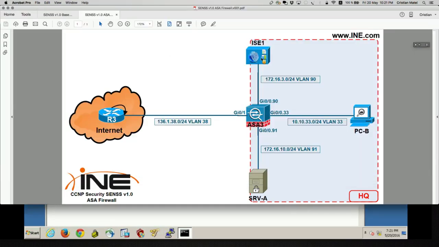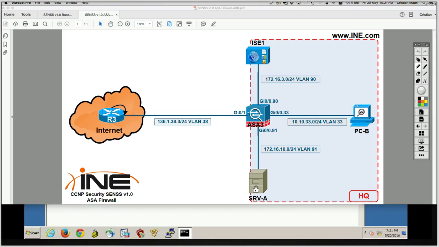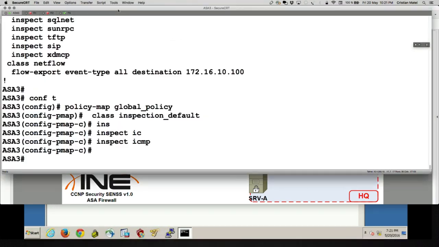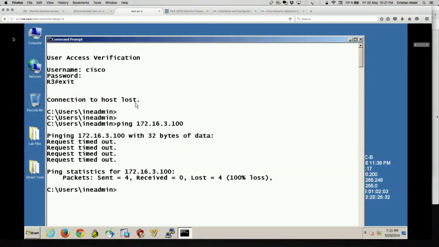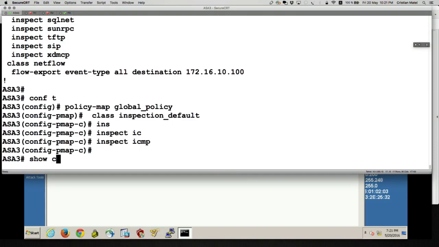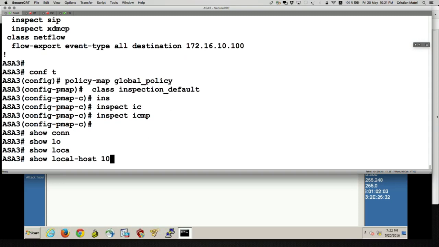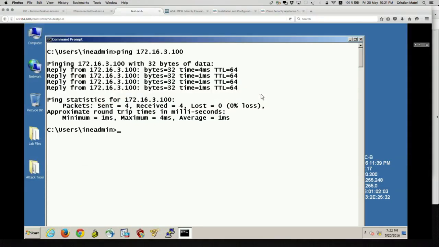Which means now that as long as the echo request is allowed, then all echo requests are going to be inspected statefully and echo replies are going to be allowed back in. So now I should be able to ping from PCB both ICE, for example, and server A. Let's confirm that. Let's ping ICE, 172.16.3.100. If we say show conn, let's say show local-host 10.10.32.100, we should also see ICMP traffic.